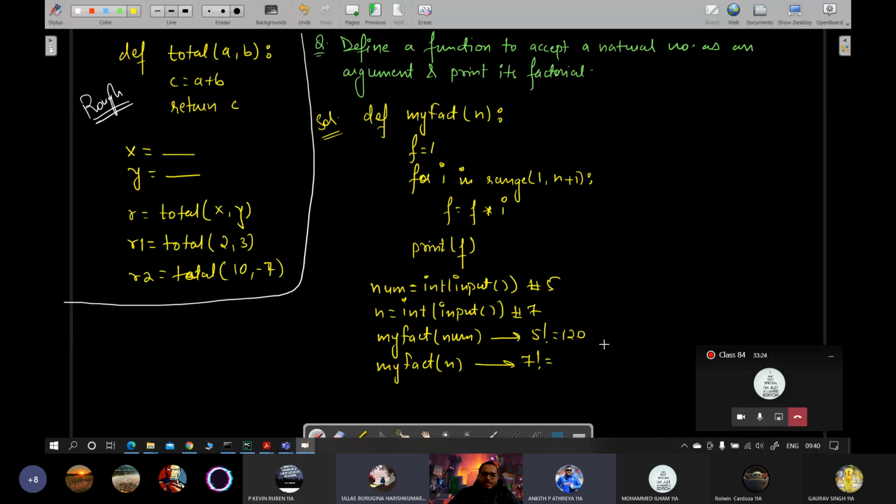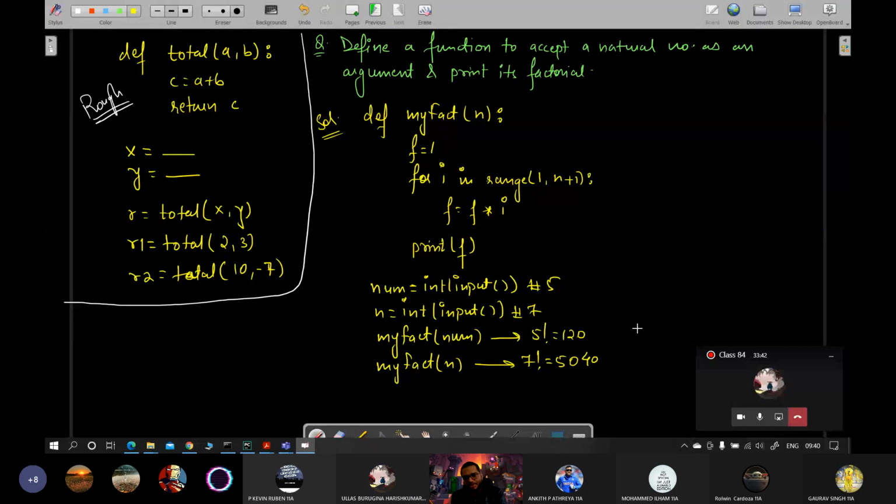Sir, I had a doubt. 5040. Huh? 5040. Acha, 5040. Yes, Ullas, tell me. Sir, while defining the function, we can write def my fact int n and just write. No. You're going into C, C++, Java now.